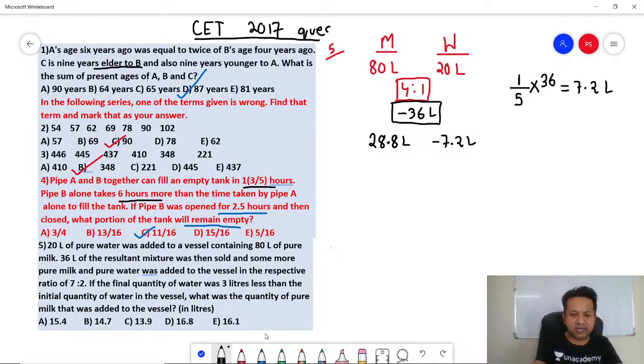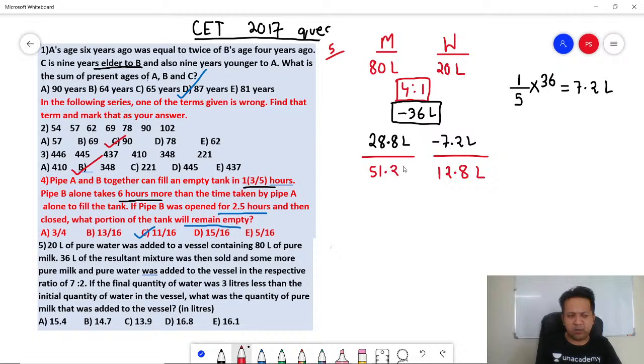Correct? So how much is left now? Can you do this? So this comes out to be 12.8 liters. Water is now 12.8 liters and milk is now how much?